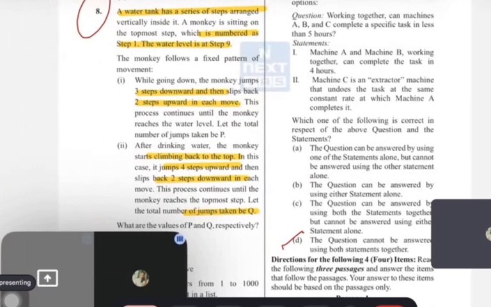See, what the question says: there are steps, and the monkey is sitting on the topmost step. You can consider it as 1, and the water level is 9. The monkey goes down first 3 steps, then goes upward 2 steps. Like this, the monkey reaches step 9. Then, while going back, the monkey takes 2 steps downward and 4 steps upward.